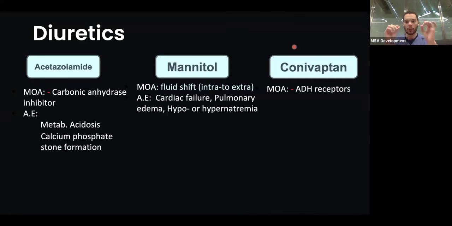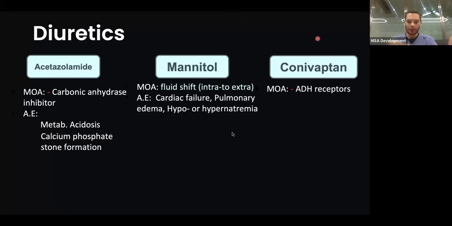Where does it work? Proximal convoluted tubule. I forgot to write it down, but remember it works in the proximal convoluted tubule. Now, it's not that effective actually in the proximal convoluted tubule. However, it could still be used for other indications, such as the ones we mentioned, mountain sickness, and if you have glaucoma. Adverse effects, very low yield in my opinion. However, if you need to remember something, maybe calcium phosphate stone formation, metabolic acidosis as well, because you won't absorb any bicarbonate. The bicarbonate gets released into the urine.